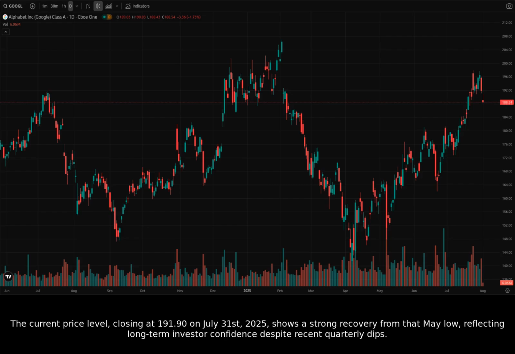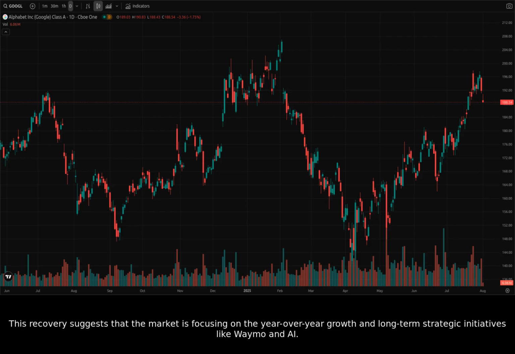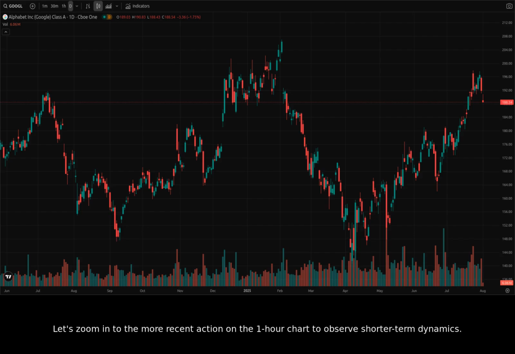The current price level, closing at 191.90 on July 31, 2025, shows a strong recovery from that May low, reflecting long-term investor confidence despite recent quarterly dips. This recovery suggests that the market is focusing on the year-over-year growth and long-term strategic initiatives like Waymo and AI. Let's zoom into the more recent action on the 1-hour chart to observe shorter-term dynamics.